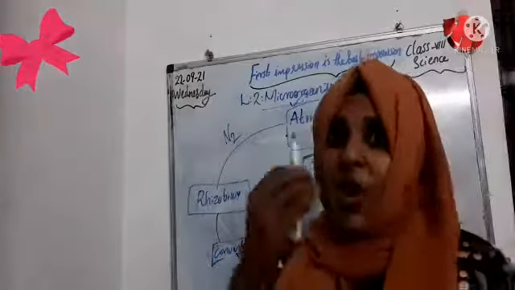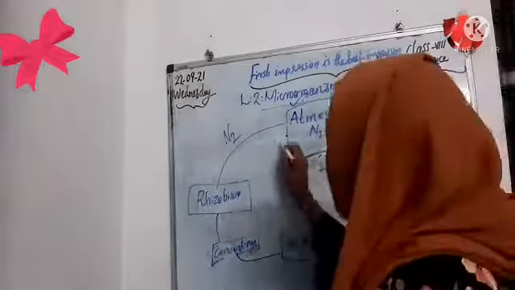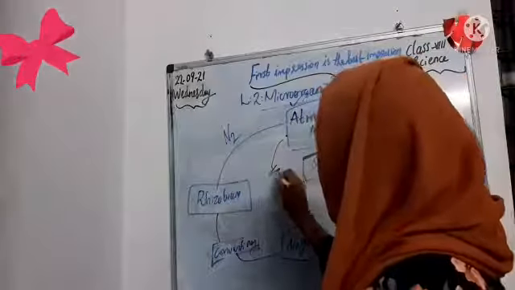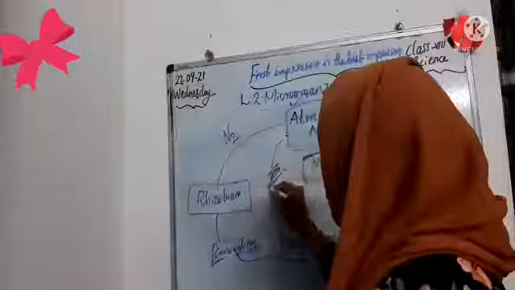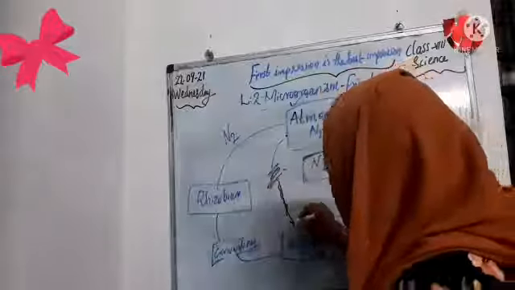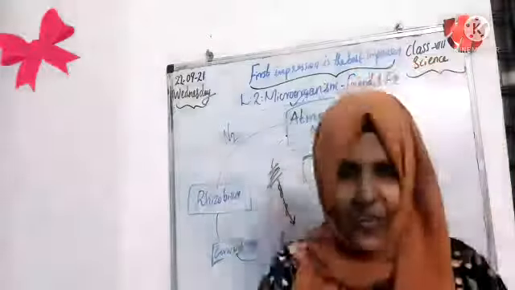Also, lightning from the atmosphere helps. When lightning happens, the nitrogen breaks down into nitrogen atoms, and those nitrogen atoms reach our environment by rain.